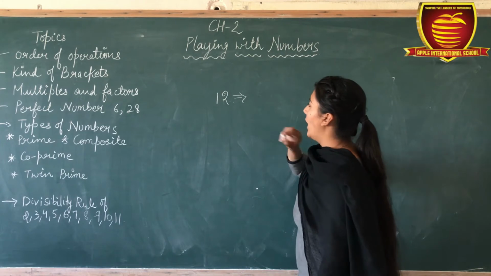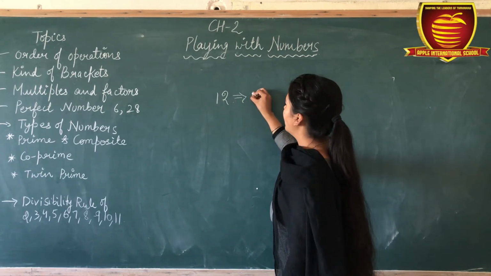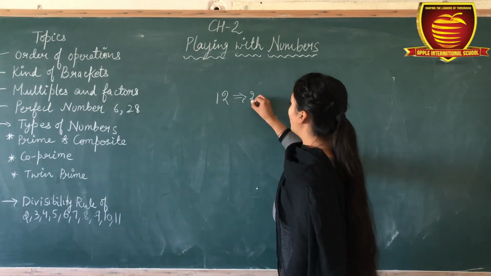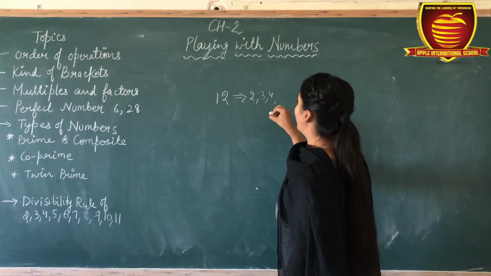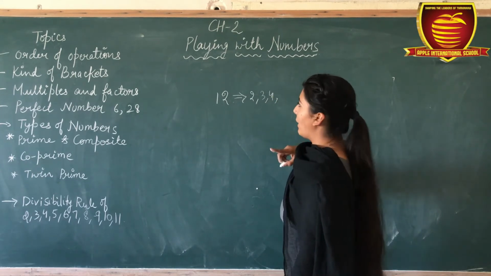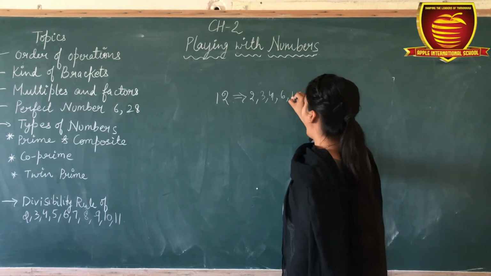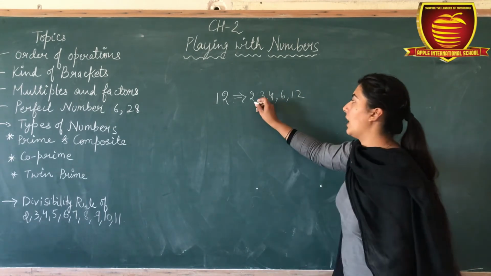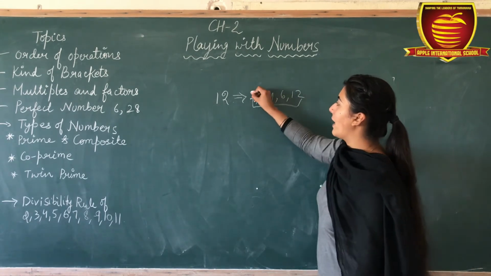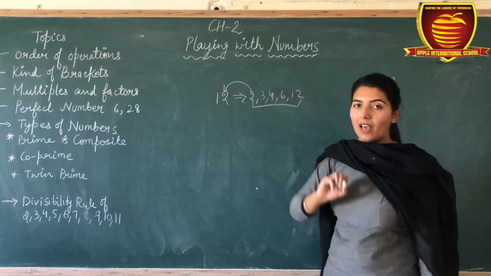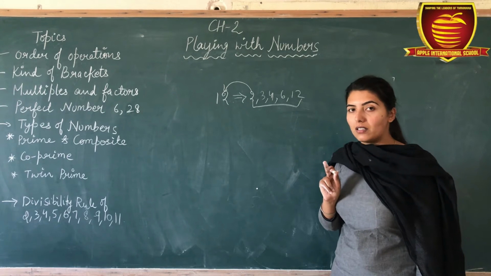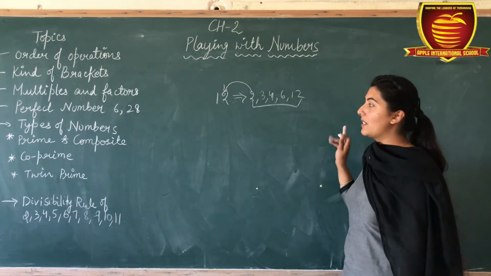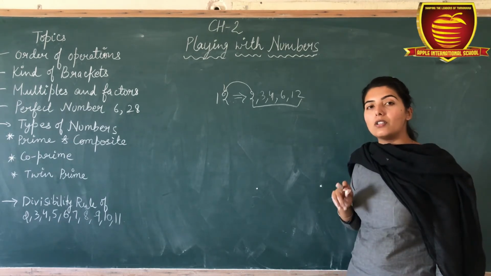So 12 comes into the table of 2, table of 3, table of 4, and the table of 6 and 12. So these all numbers are the multiple of 12. Okay, these are not factors. These all numbers are the multiple of 12.